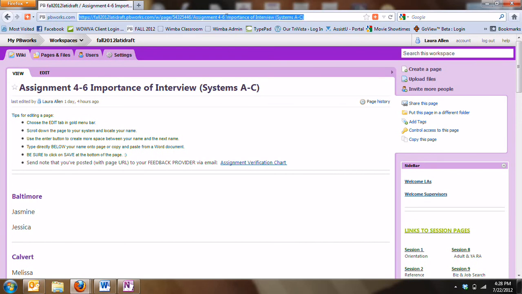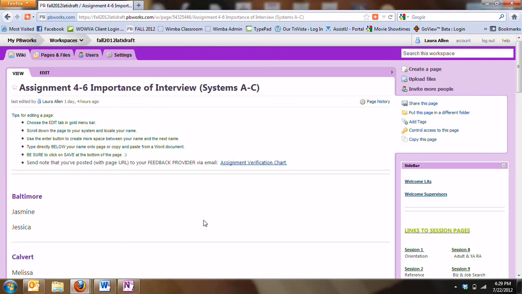Up at the top, you're just going to click once, and it'll highlight the entire URL. You're going to right-click and then copy. And it's going to copy. That's exactly the link that your feedback provider needs in order to get to this page. When you paste this link into your email, when she opens it, she's going to click on it. It'll ask her to log in, and then she'll come straight to this page. So it's just very handy, so she doesn't have to go and try and find the assignment answer that she's looking for.